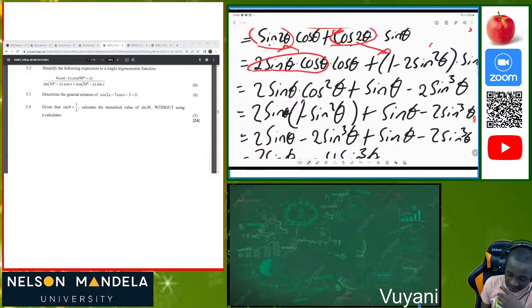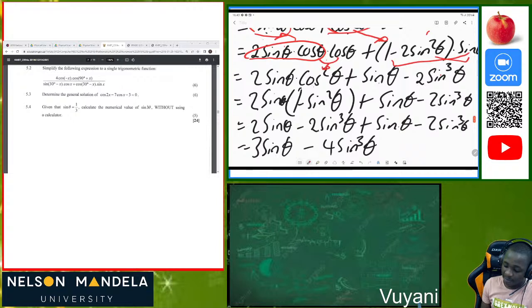Then I had 2 sine theta times cos theta, and on the other side, cos theta times sine theta. Now I'm having cos and sine, so I decided to convert this cos squared into 1 minus sine squared of theta.